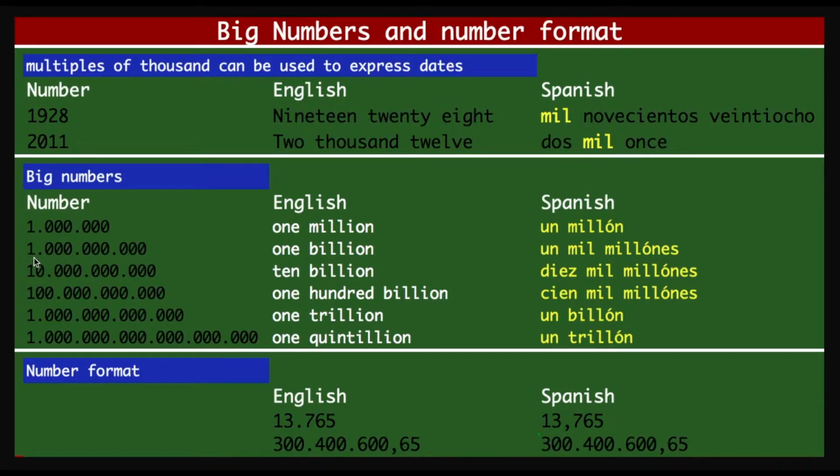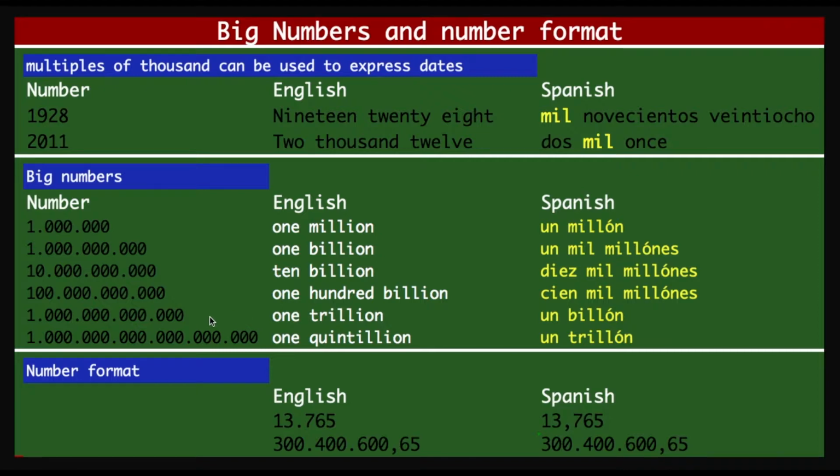When you have 1 followed by 9 zeros, it is 1 billion in English, and in Spanish it is un mil millones, 1,000 millions. When you have 10 zeros, it is 10 billion, in Spanish 10 mil millones. When you have one more, it becomes 100 billion, or 100 mil millones in Spanish.